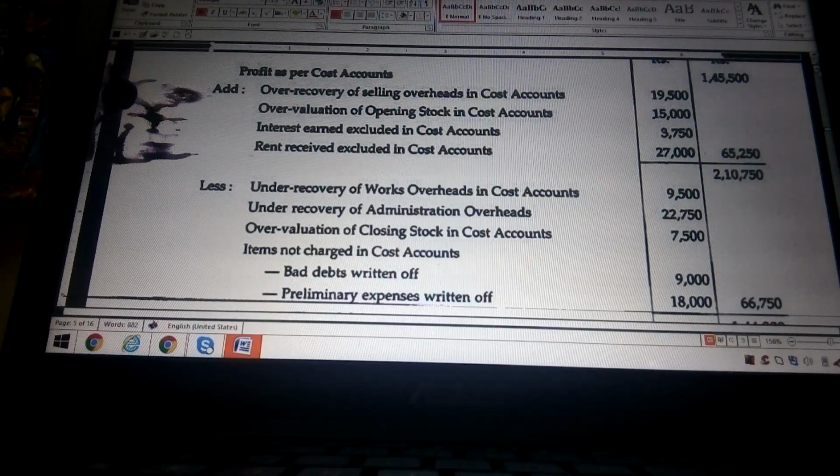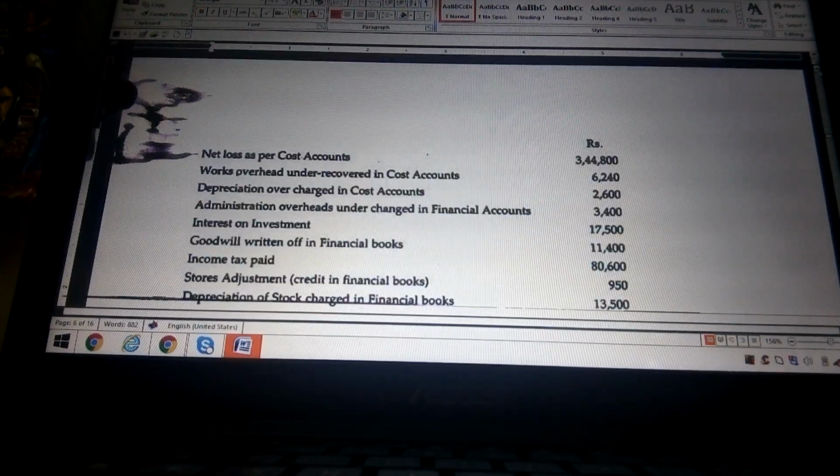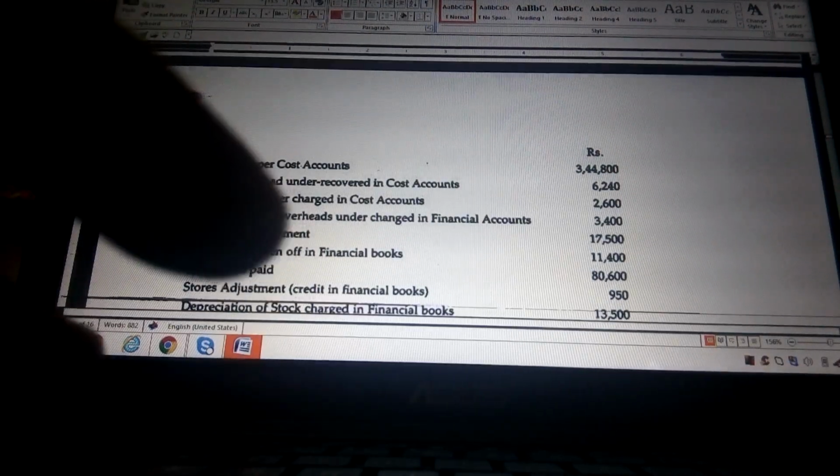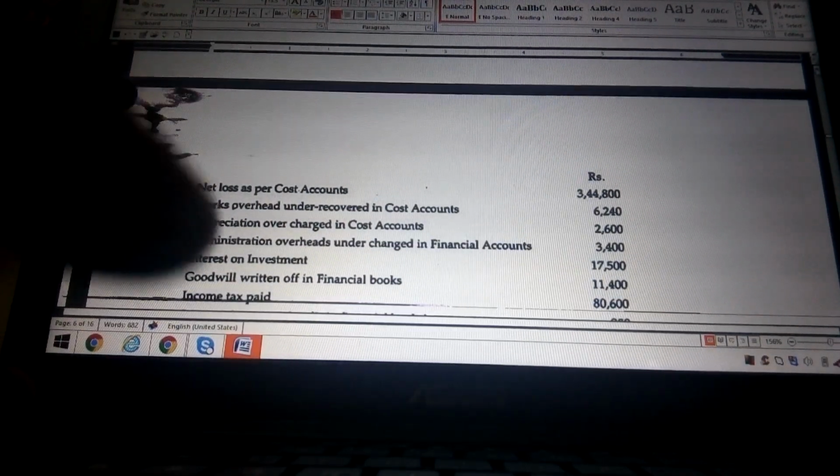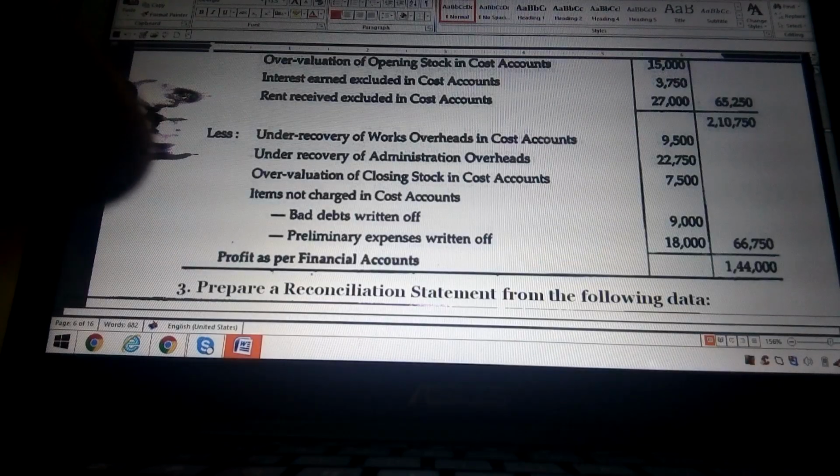Similarly, we deduct some information relating to under recovery of works overheads, under recovery of administration overheads, overvaluation of closing stock in cost accounts, and items not charged in cost accounts. That is 9,500, 22,750, 7,500, and also some financial items that were not considered, which we are also deducting, 9,000 and 18,000. Finally, the profit is 1,44,000.